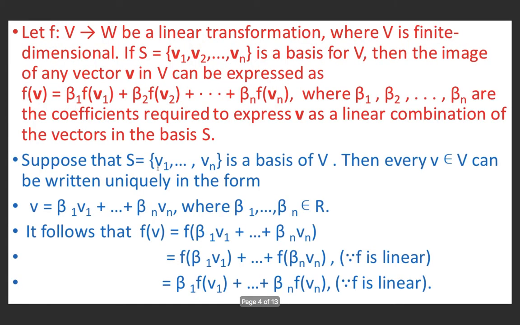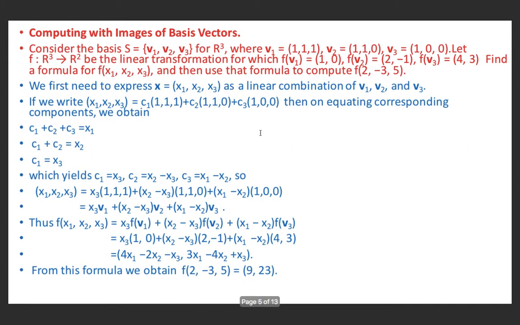Here we have applied the result which we just proved, that f of v is equal to beta 1 f(v1) + beta 2 f(v2) + ... + beta n f(vn), where v1, v2, ..., vn are elements of S and beta 1, beta 2, ..., beta n are coefficients which are scalars. So here v1, v2, v3 are elements of S. Therefore x3 f(v1), (x2 minus x3) f(v2), (x1 minus x2) f(v3).